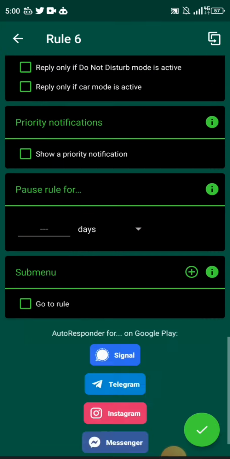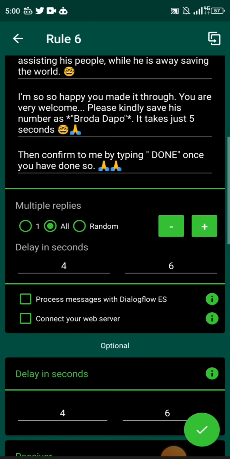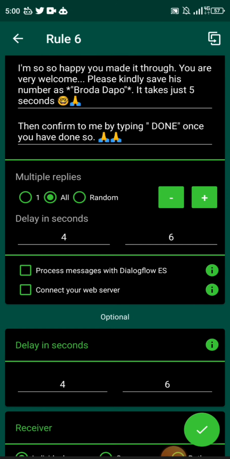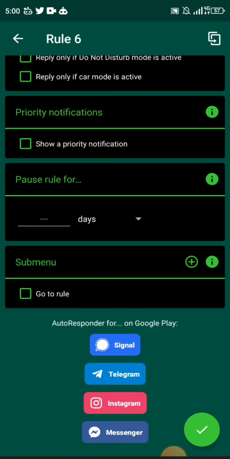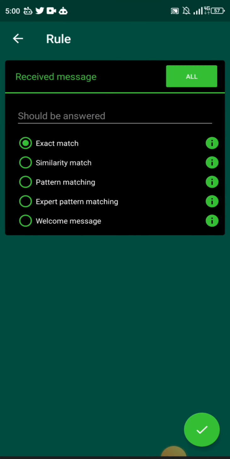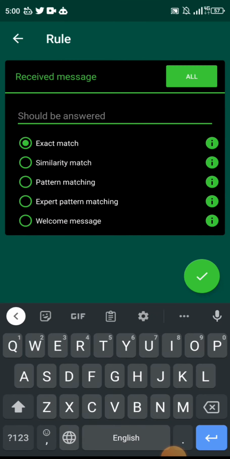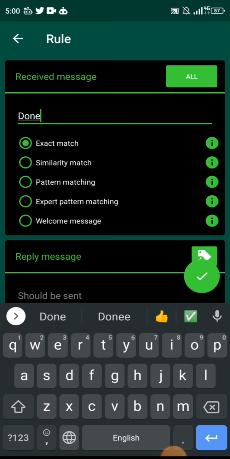So remember I said, sorry, I'm repeating myself. I'm repeating because I want you to get it. So in case this is feeling like kindergarten, I don't want you to get confused. That's why I'm repeating myself. So now we're going to have to respond to this, then confirm to me that you know by typing done. I'll come to this sub menu, and then I will type done. So for now, let me keep things simple.